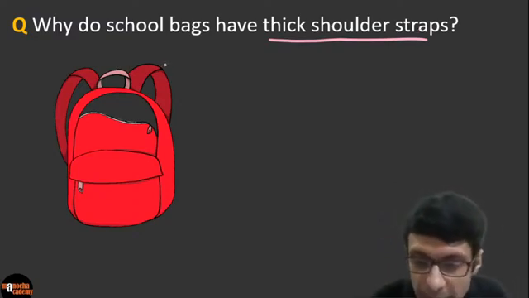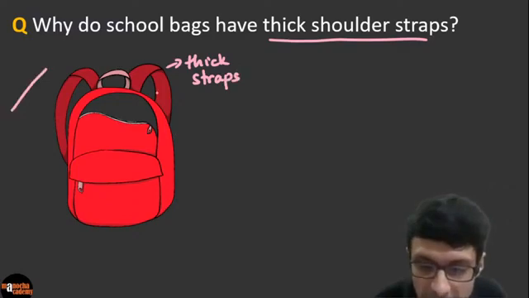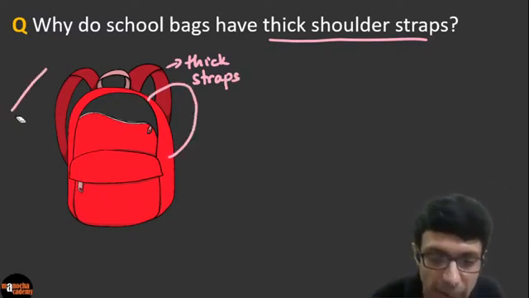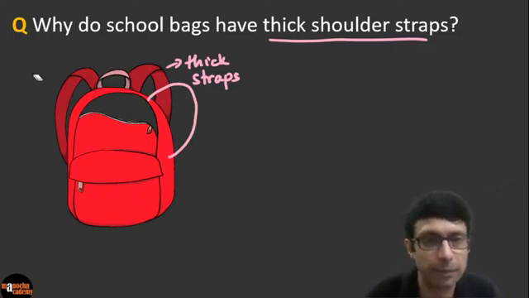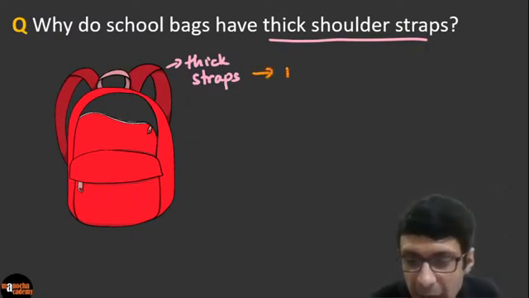The shoulder straps are thick here. So thick straps in this picture, right? It's not that the straps are thin like this, right? This would be an example of a thin strap. Here you have thick straps. Why guys? Come on. Excellent, excellent. I see all of you are writing the correct answer because thick straps clearly means that area is